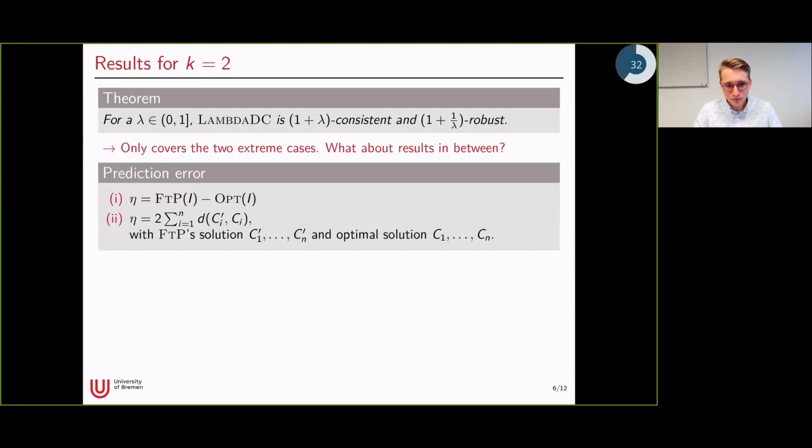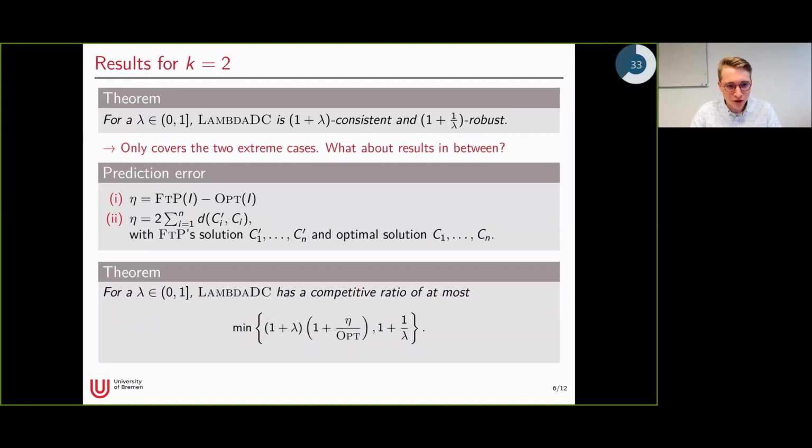And to cover these results in between, we define the prediction error, which tells us how good our prediction is. And we have two possible definitions for this error. The first one is to just measure the difference in the cost of following the prediction and the cost of an optimal solution. And the second definition is to sum up the differences between the configurations of following the prediction and the ones of a fixed optimal solution, and sum this up over all requests.